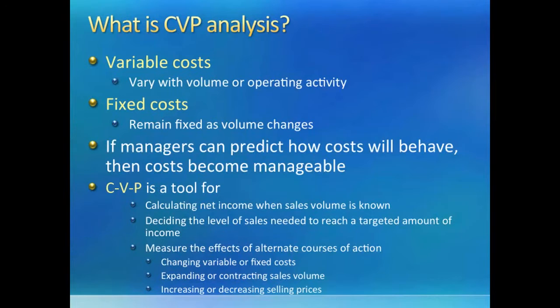For example, a manager may ask, what if I stop making one of the three products that I currently make? Or what if I want to take home an after tax income of $60,000 a year? How much would I have to sell to achieve that? So, we will learn to answer all these questions shortly by learning the relationship between revenue, costs, and profits. We will try to change only one variable at a time, keeping the others constant, and see the impact on others.